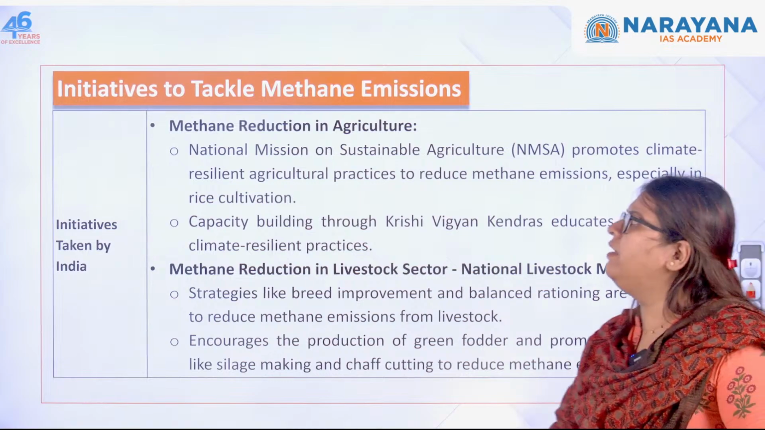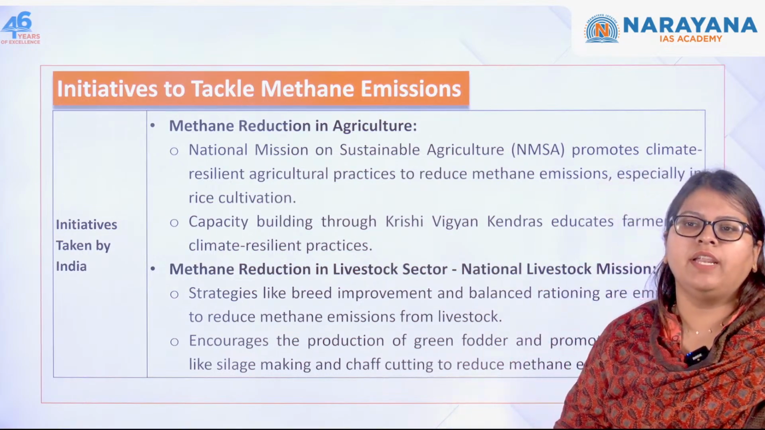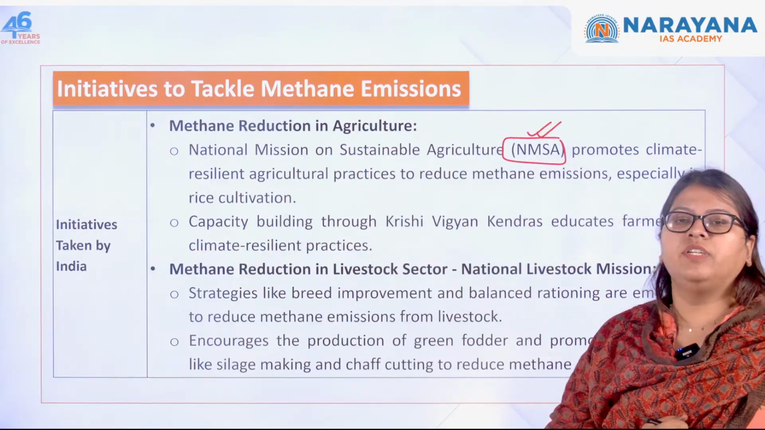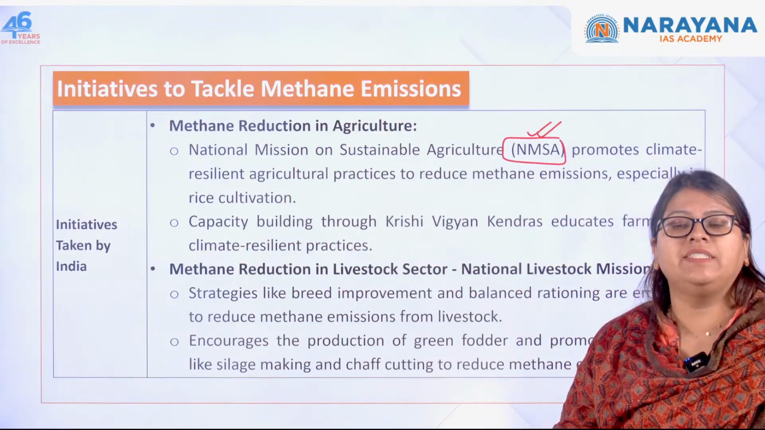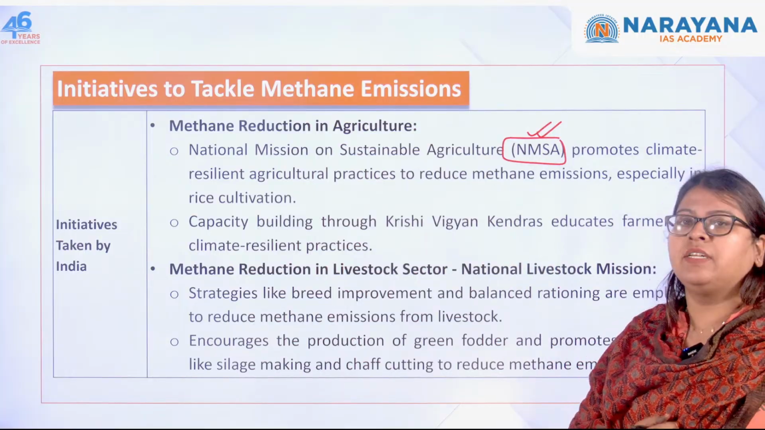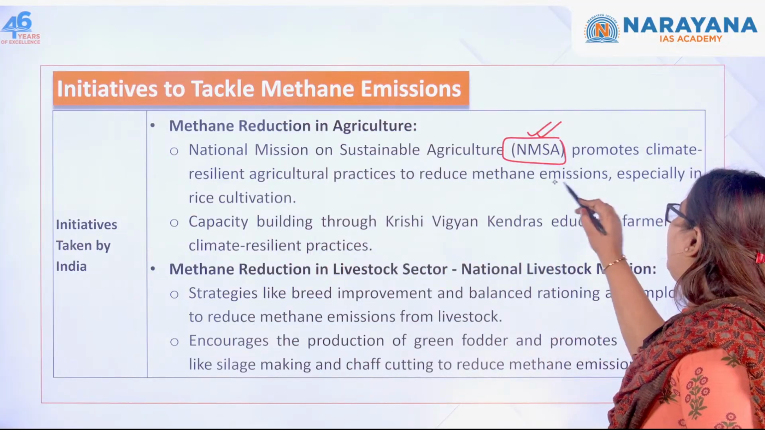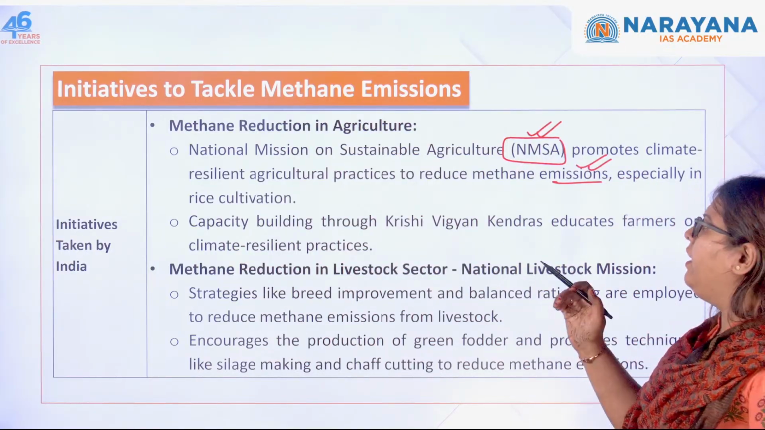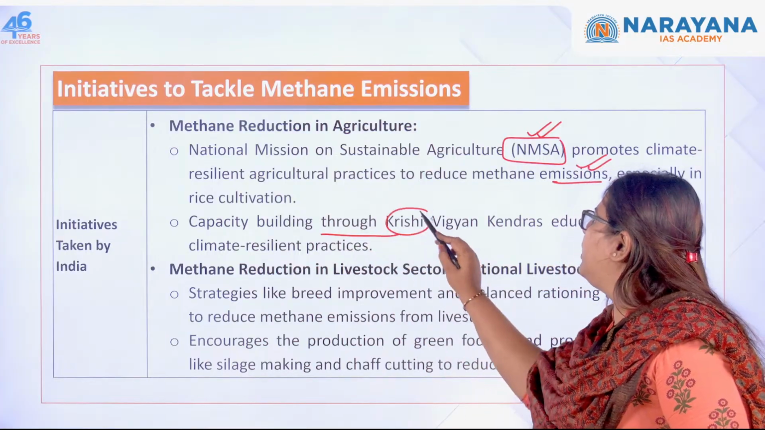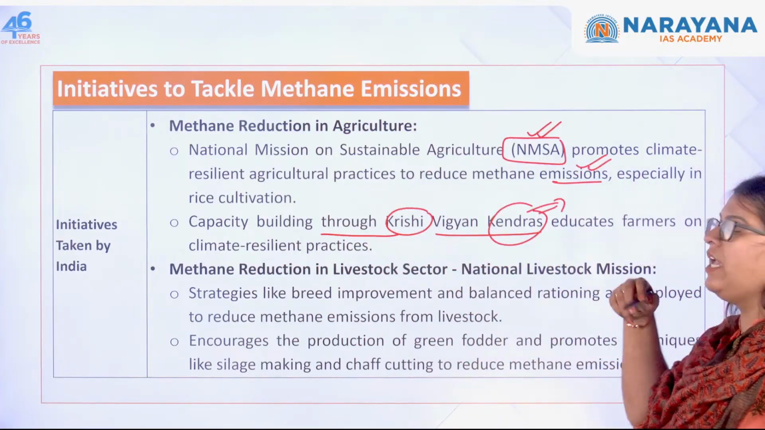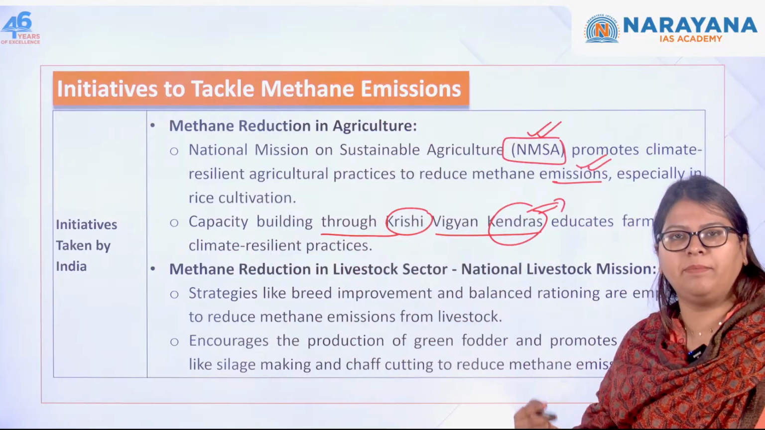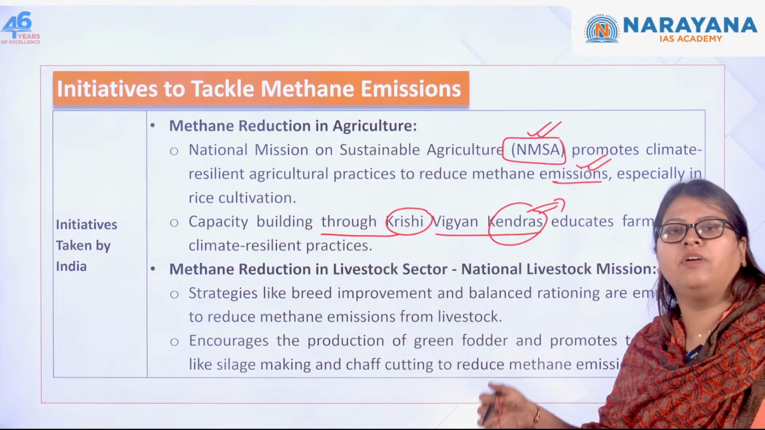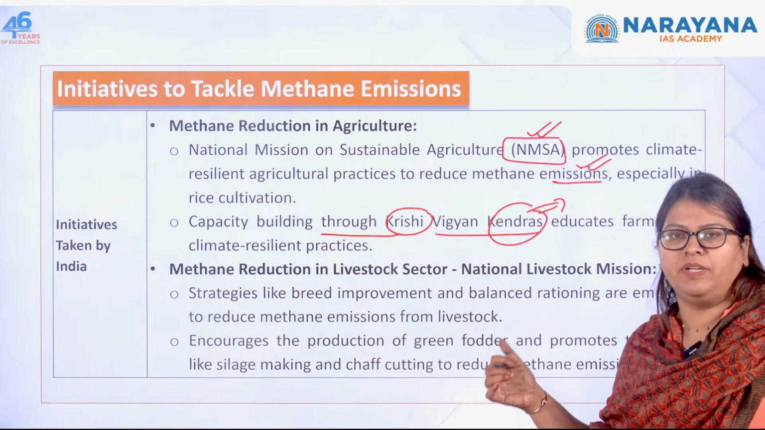Initiatives taken by India. First one is methane reduction in agriculture, where we have the National Mission on Sustainable Agriculture. This talks about the climate resilient agricultural practices, which result in the reduction of methane emissions, specifically in the rice or the paddy cultivation. Next one, capacity building through Krishi Vigyan Kendras, because they educate the farmers on the potential impact of methane emission on the environment. Okay, and the importance of climate resilient practices is being told to them.